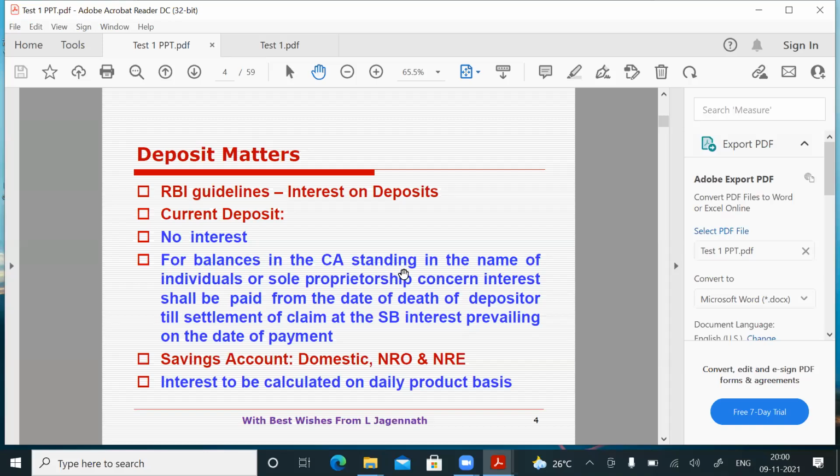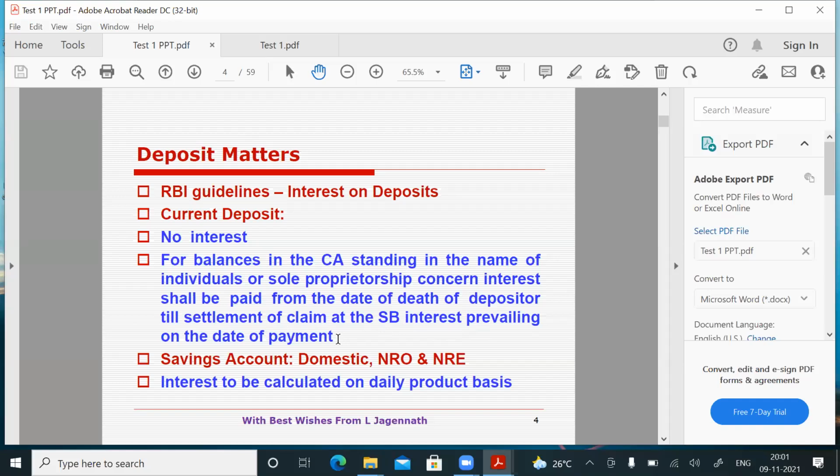If balances in a current account standing in the name of individuals or sole proprietorship concern, interest shall be paid from the date of death of the depositor till settlement of claim at the SB interest prevailing on the date of payment. If you ask this question, you should not leave it blank. In the Canara Bank manual also the same thing is told.